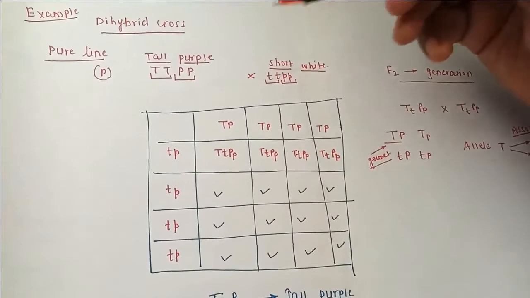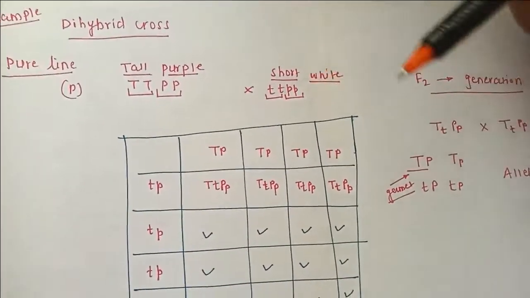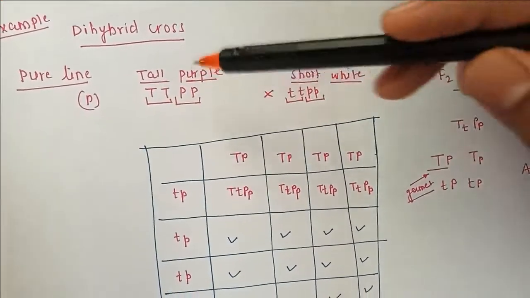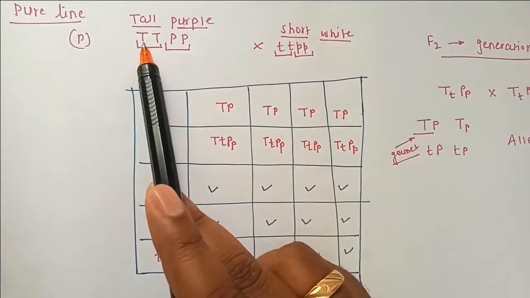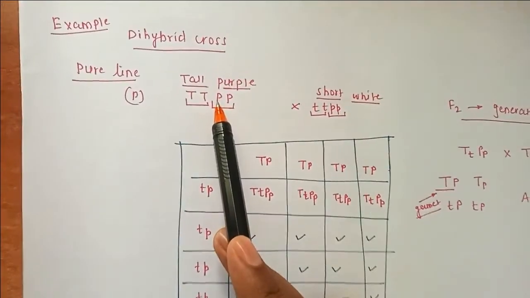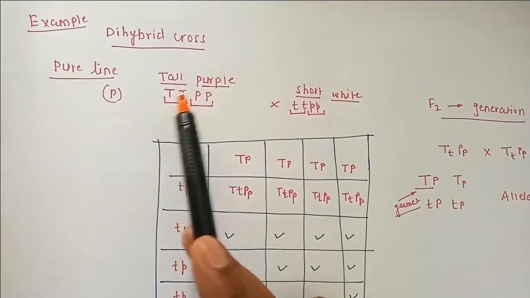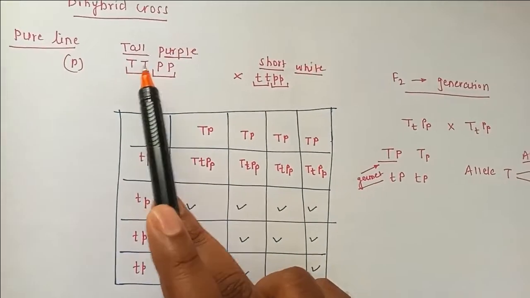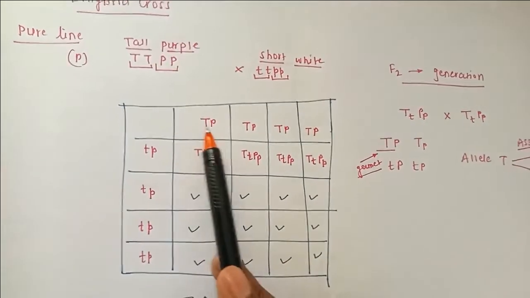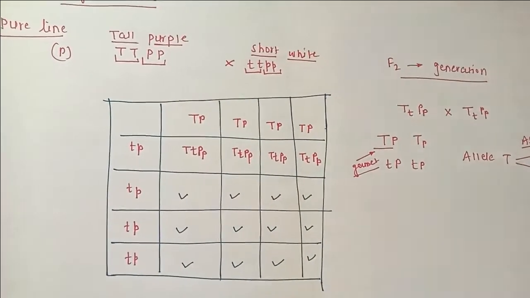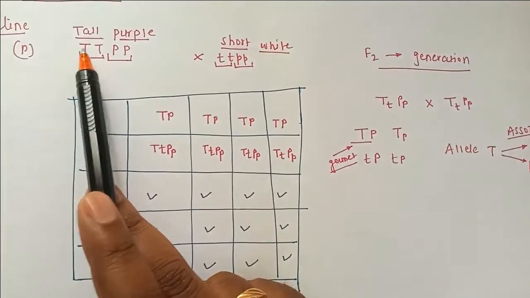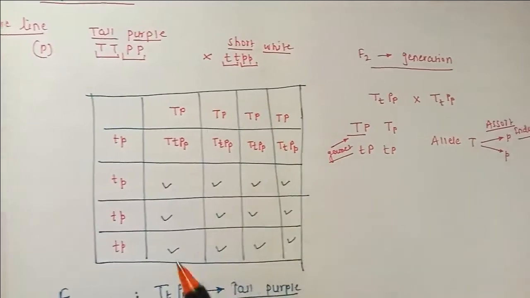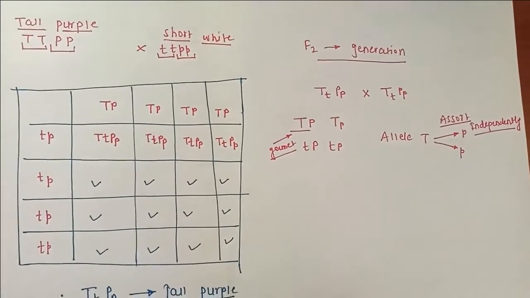Now if I pollinate them or reproduce them, I can write the possibilities of how the alleles will form the gametes. See here, this capital T and this capital P make one possibility, then capital T with the other capital P. So TP, TP for one allele, next TP and TP. Total four gametes will be formed. Now you can see that the formation of a gamete by this allele is not affected by, and has no implications on, this allele. So they are independent. That is nothing but the law of independent assortment.